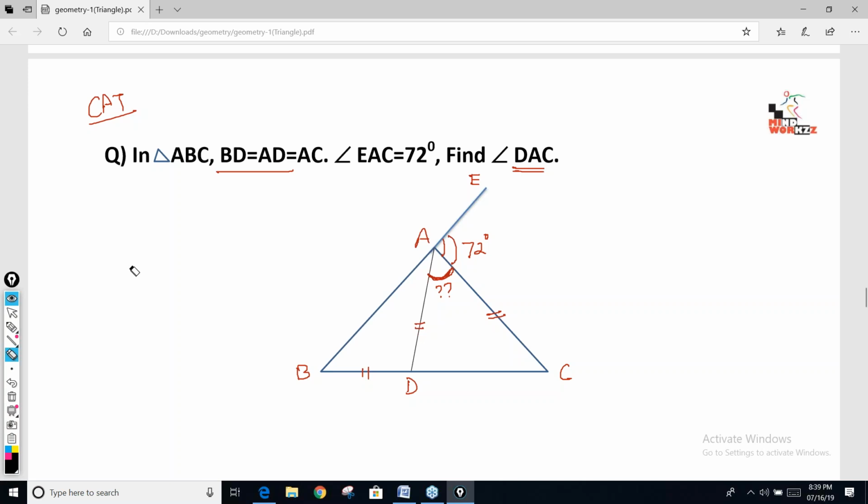No, Nikhil. Nitin is correct. Himanshu is correct now. No, Mac. Angle DAC. This angle.